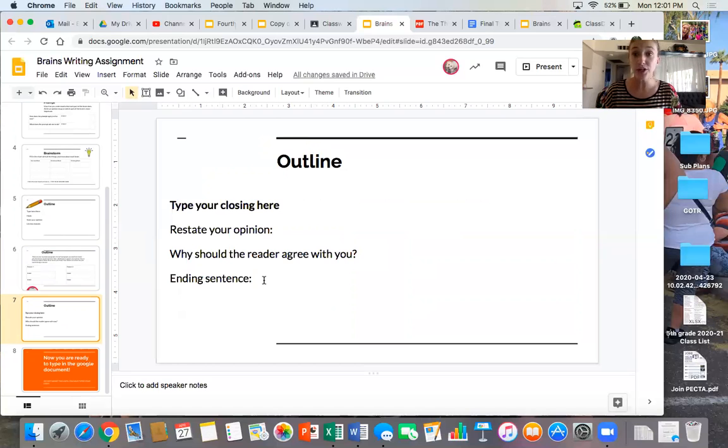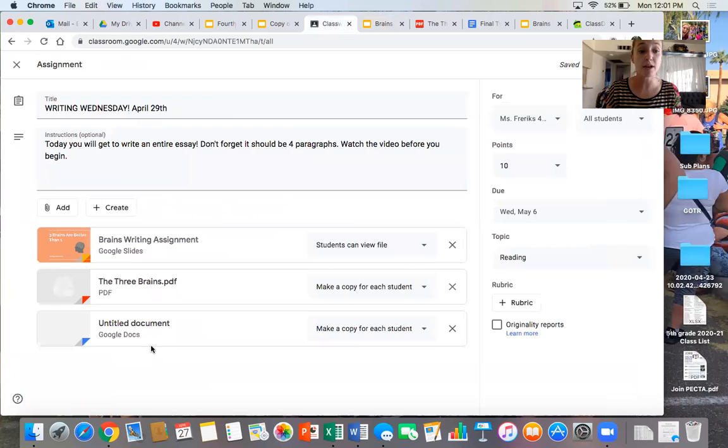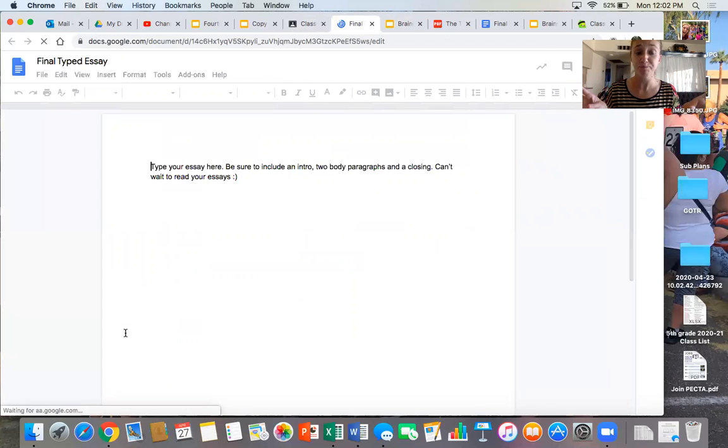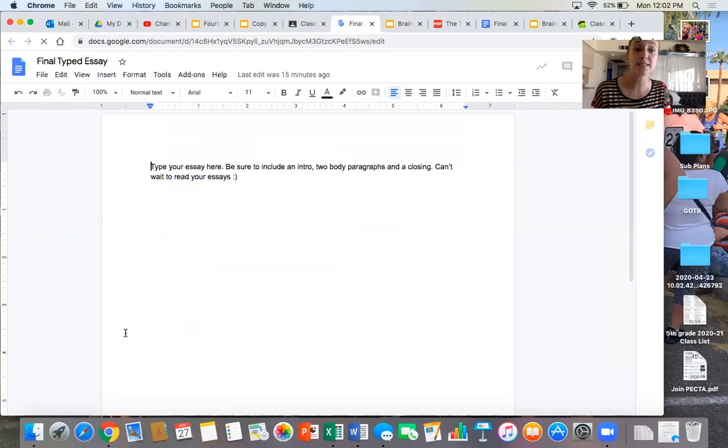So that's when you're gonna go back into your document or into your assignment, and I'm gonna click on this one down here on the bottom, which is just a blank document. It says, type your essay here. Be sure to include an intro, 2 body paragraphs, and a closing. Can't wait to read your essays. So one more time, I should have 4 paragraphs. In order to make this easier for me as a writer to see all my ideas, I'm gonna put them on my screen, but I'm gonna put them side by side.